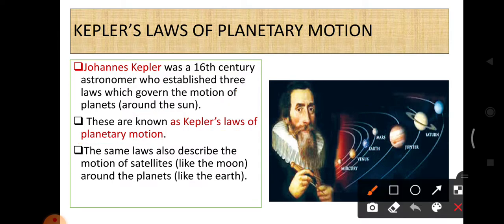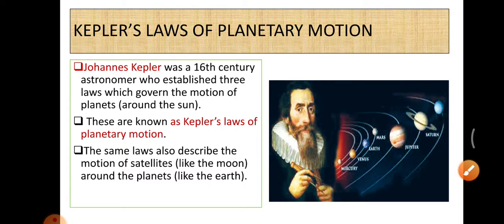So Kepler's law not only explained the movement of the planets around the sun, it also explained the movement of satellites like the moon around the earth. The natural satellite of the earth is the moon. So the moon also revolves around the earth.